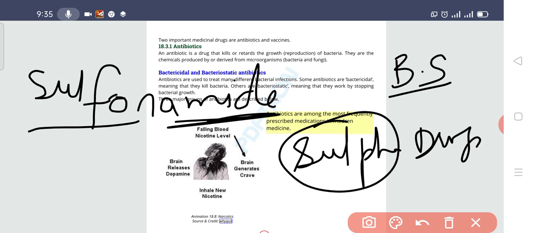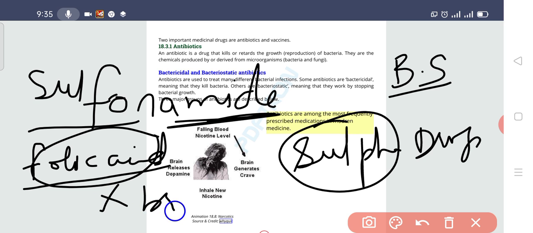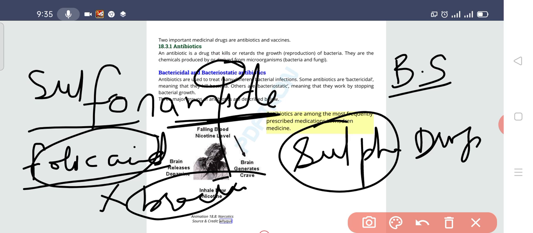It is inhibiting the synthesis of folic acid, so the folic acid is not able to be synthesized. So obviously when there is no folic acid, there is no growth of the bacteria. And when there is no growth of the bacteria, it means that the drug is bacteriostatic. So the MCQs can come accordingly, beta.